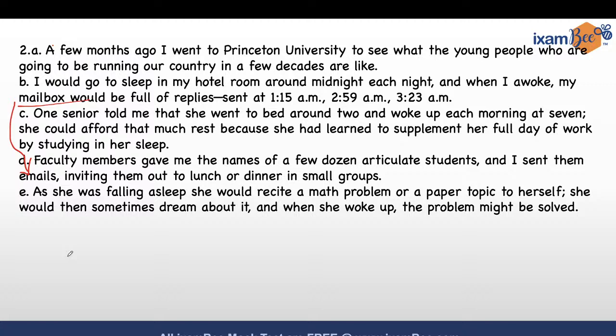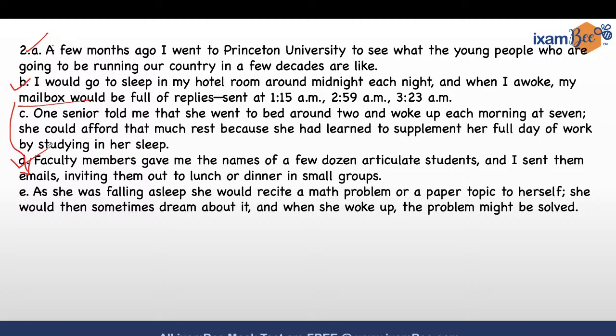So it's either or, and we can do it by the process of elimination. Okay, so we are done with A, we are done with B, we are done with D, right? So we have C left and we have E left, right? Let's look at C first. One senior told me that she went to bed, she's talking about her own lifestyle, around 2 and woke up each morning at 7. Okay, fine. Look at number E.